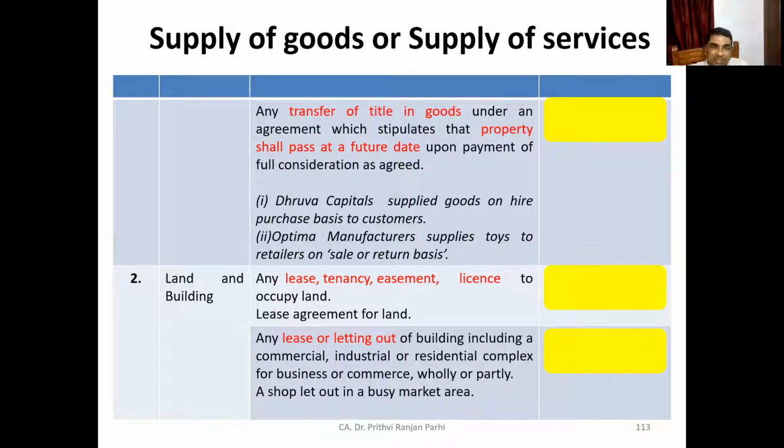Another example you can see: a company supplies toys to the retailers on sale or return basis. The retailer may sell it or return it. That means full title is not transferred. They can return it. In these situations, the hire purchase situation and the sale or return basis transfer, will this kind of transfer be considered as supply of goods or supply of services? What is coming to your mind?